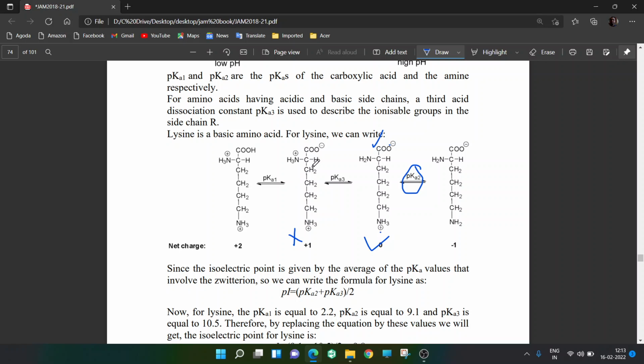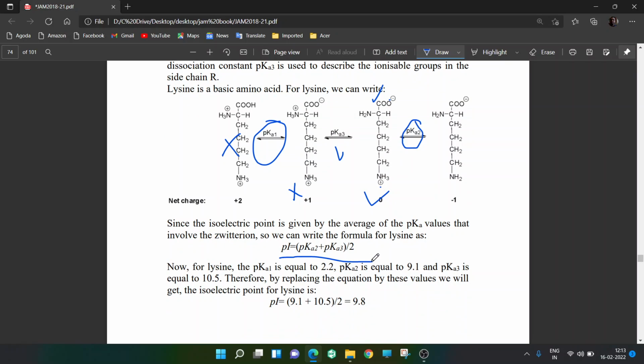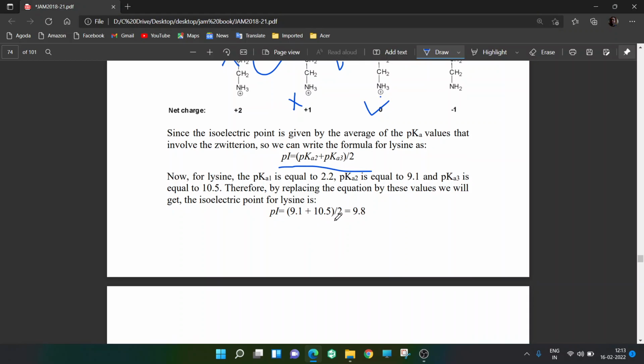So what is happening here? It is not a zwitterion, and what you are getting is also not a zwitterion. So we will not be involving pKa1. We will be involving only pKa2 and pKa3, and take the average of that. So it will be pKa2 plus pKa3 divided by 2. That comes to 9.1 plus 10.5 divided by 2, which gives you 9.8.